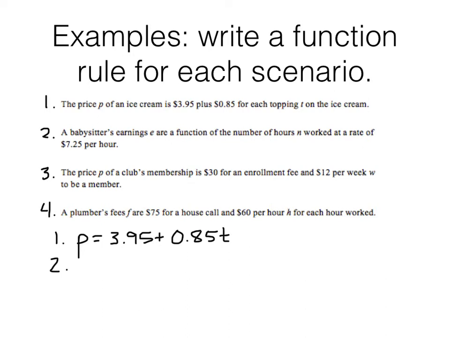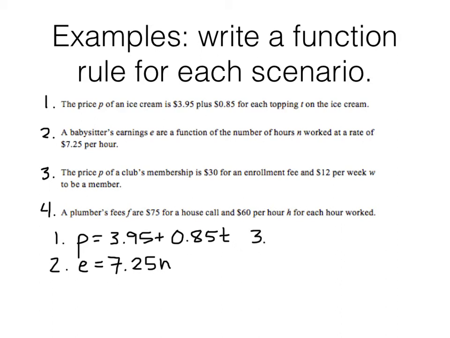The babysitter's earnings, E, are a function, so E equals. Whatever the variable is for the function, so E is a function of, P is a function of, you're going to have that variable by itself. And then on the other side, the number of hours, N, worked at a rate of $7.25 an hour. So $7.25 per N hours. So there's your function rule for number 2. Let's look at number 3.